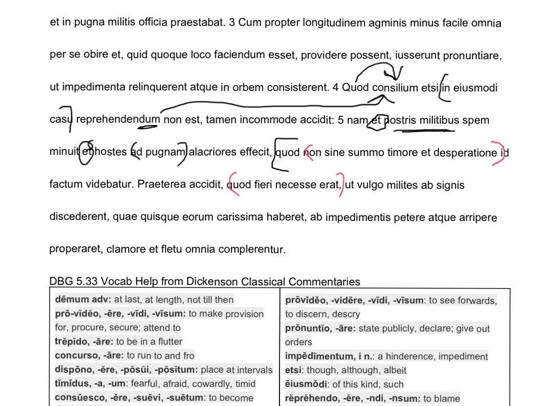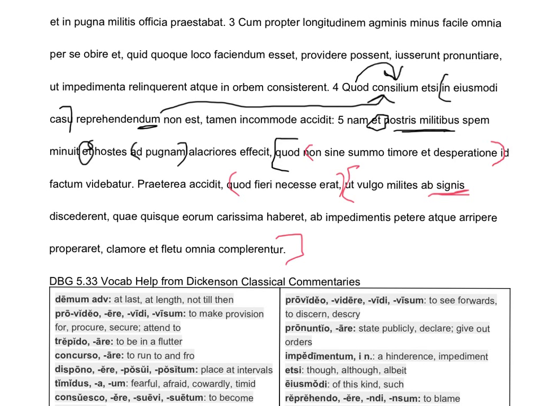It happened that, and now we go to our ut clause. It starts here, and it goes all the way down to the end. So what happened, furthermore, according to Caesar? Soldiers from the crowd, that means like common soldiers, common people who maybe weren't so great at being soldiers. Prepositional phrase, ab signis. Oh, look, the soldiers left from their signs, from their assigned spots, from their standards, their signals, which told them where they were supposed to be. They left from their signals.